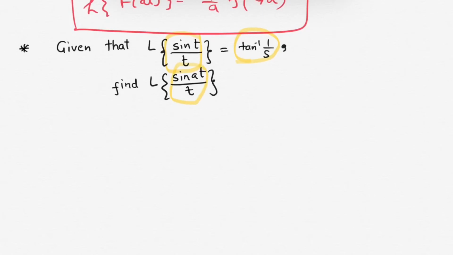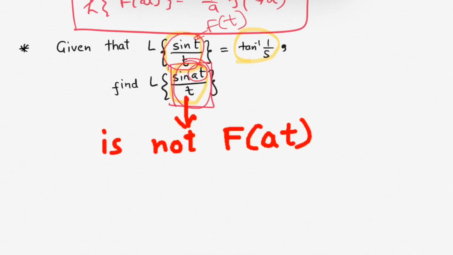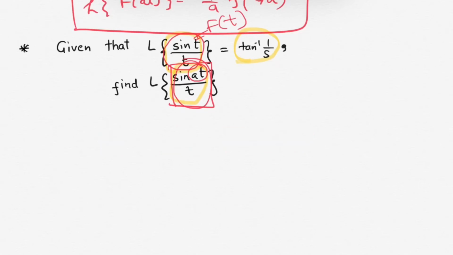Now if I assume this function as f(t), here in this function you can see we have at, but this function is not f(at) yet. To make this function f(at), we must multiply a in the numerator and a in the denominator.